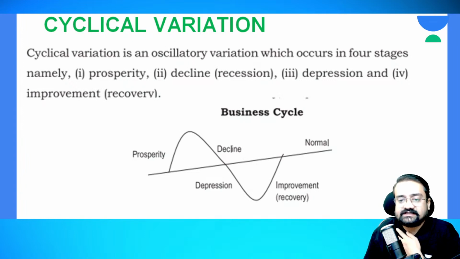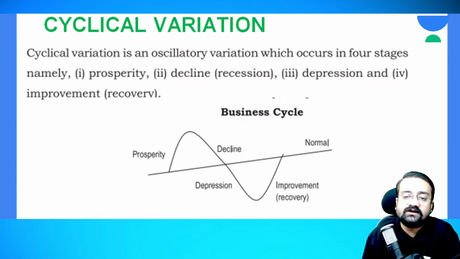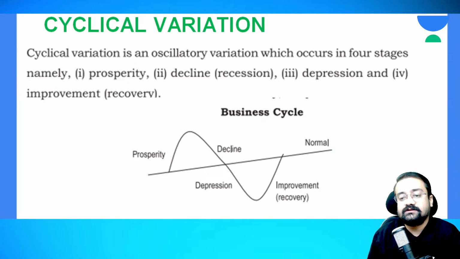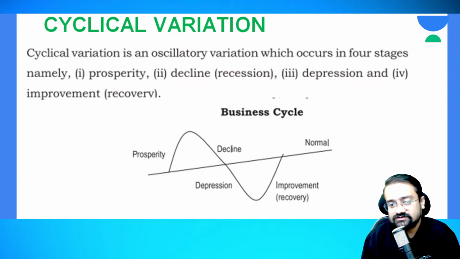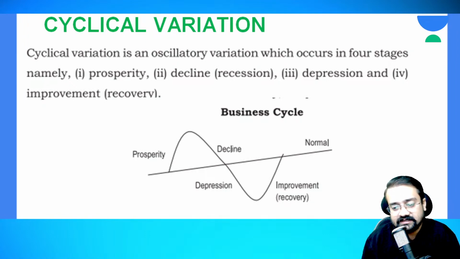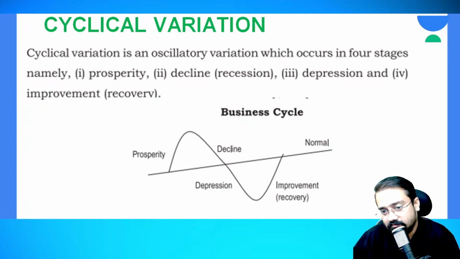Okay, next one is decline. So in the prosperity you are earning the highest amount of profit, that starts declining or decreasing, so that is known as decline. Okay, so your profits come down. You have profits here. Okay, remember, you have profits but at a decreasing rate. And later on in the third stage, that is depression, you are facing losses. That is, the income that you were earning has come up to zero, or it may have gone to negative here. So that is a negative number.